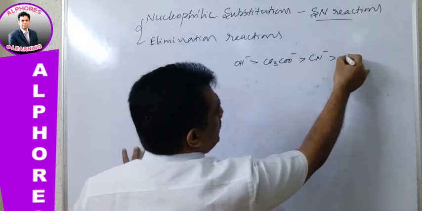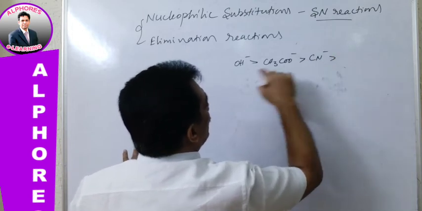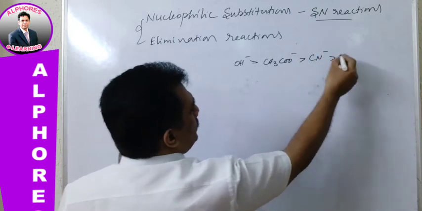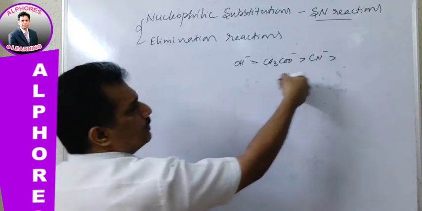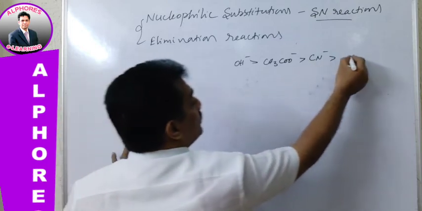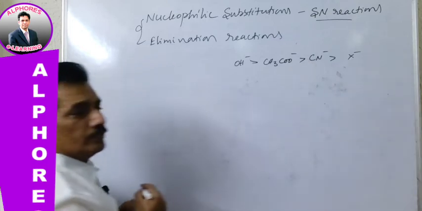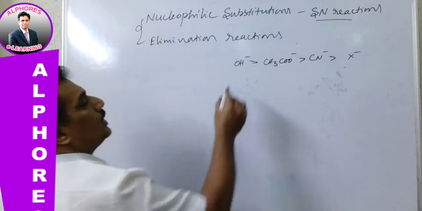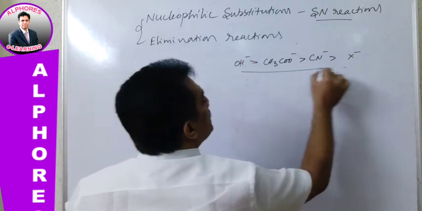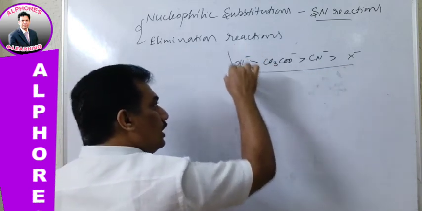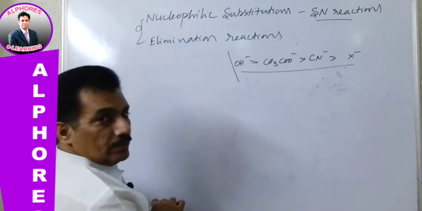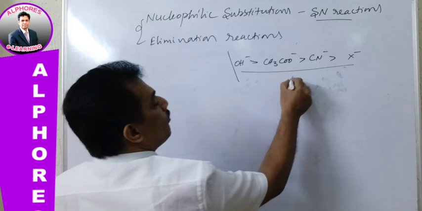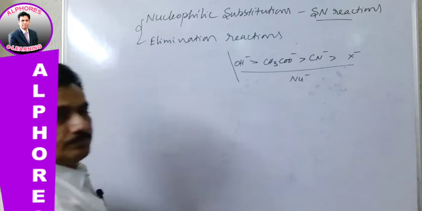Another one is CH3COO minus, CN minus, this type of species, and halogens also. All these species, including OH minus and those with less than OH minus basic strength, will behave only as nucleophiles.